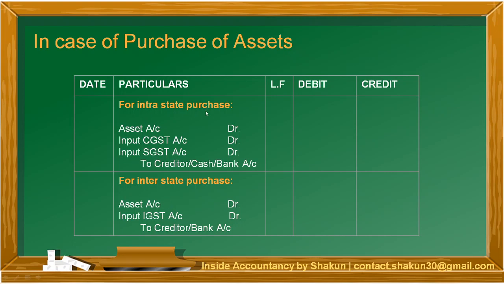If it is an intra-state purchase, then CGST, SGST shall apply. And if it is an interstate purchase, then IGST shall apply. And then since it is a purchase, that means it is input. Why? Because we are making a payment for this GST and it is an asset. Therefore, at the time of intra-state purchases, input CGST and input SGST will be debited. And in case of interstate purchases, input IGST will be debited.